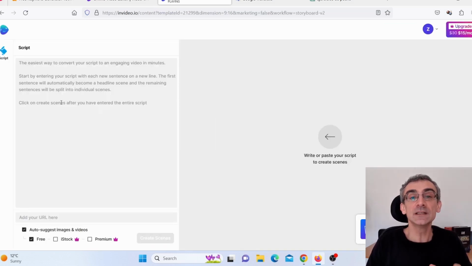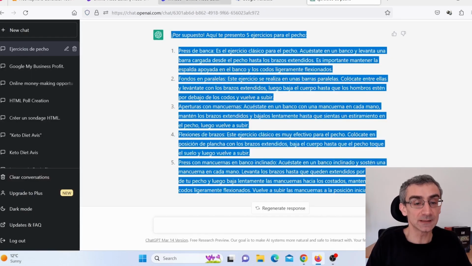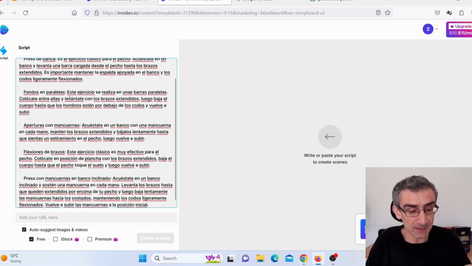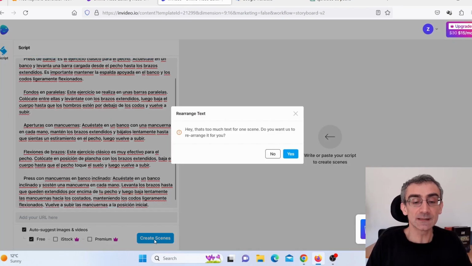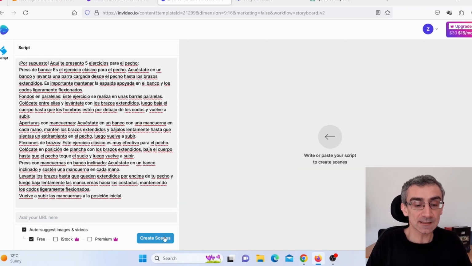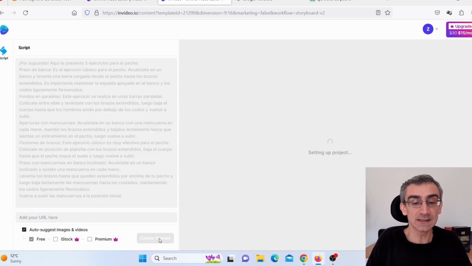And here we need to paste our text that we actually wrote in ChatGPT. So I will simply paste that text here and then just click here on create scenes. Click here, okay, yes, and give it a few seconds. Click here again on create scenes. Unfortunately, you have to do that because this text was a bit too long.